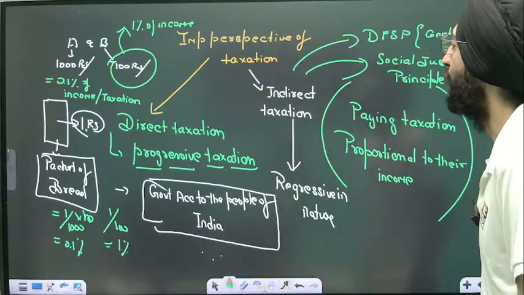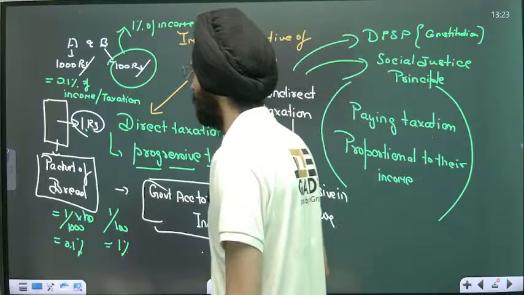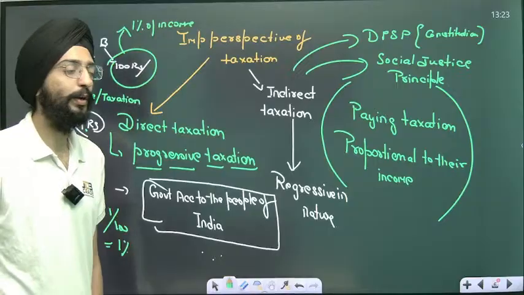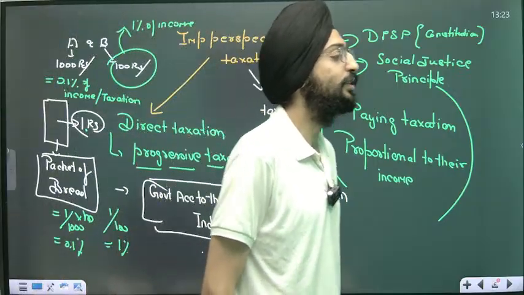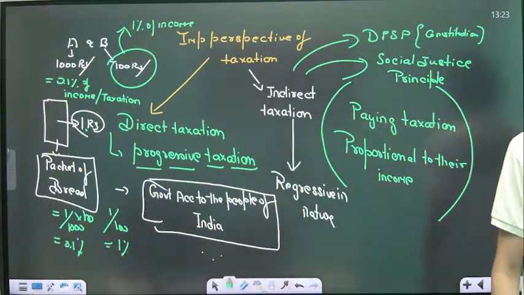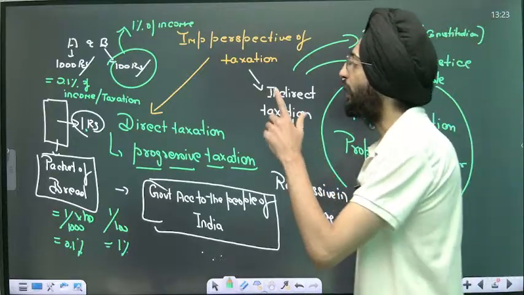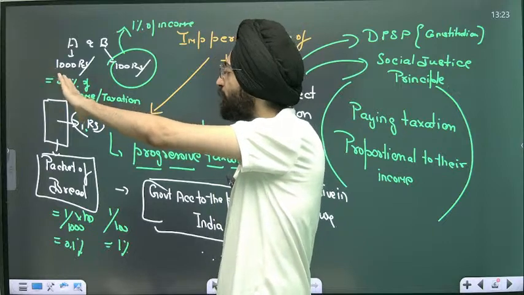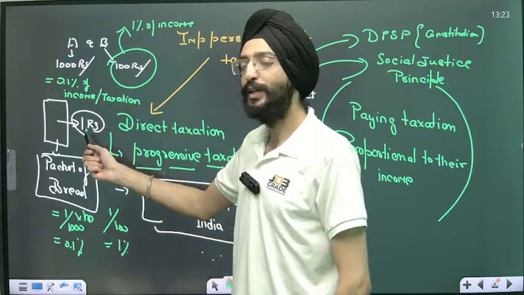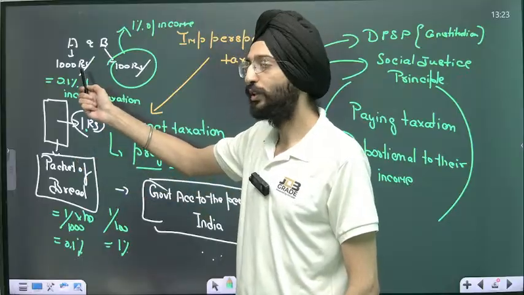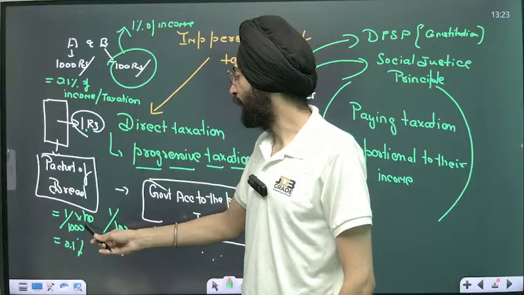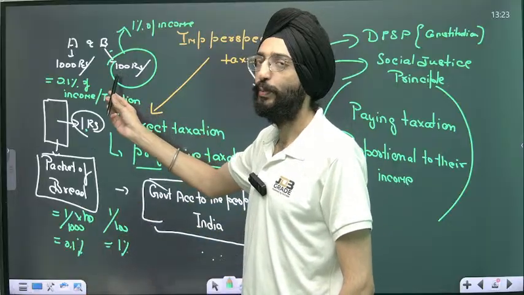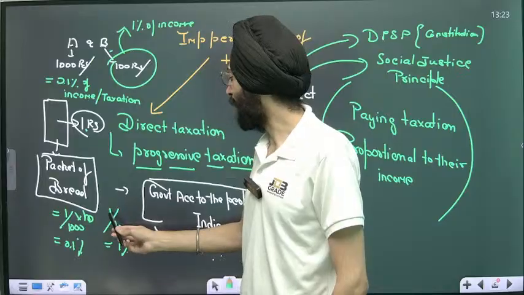For example, A is earning 1,000 rupees a month and B is earning 100 rupees a month. Both of them went to a market to purchase a packet of bread, and 1 rupee is charged as GST on that packet. A is spending only 0.1% of his income on this. His income is 1,000, and he's paying 1 over 1,000, that is 0.1%. When I talk about B, his income is 100 rupees per month. He's paying 1 as a tax, 1 over 100.